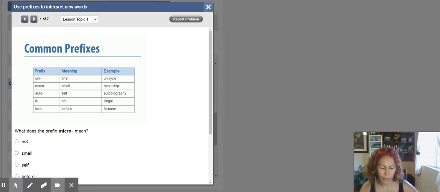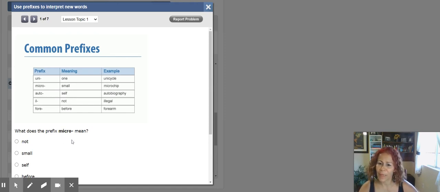Arm and forearm. Now that we know those 5 meanings, you have to write them down, because as you do the practices, you're going to see that you have those words. So it matters that you are with your notebook and pencil taking notes of the meanings of these words so you can practice and use them correctly. Now let's do the practice.